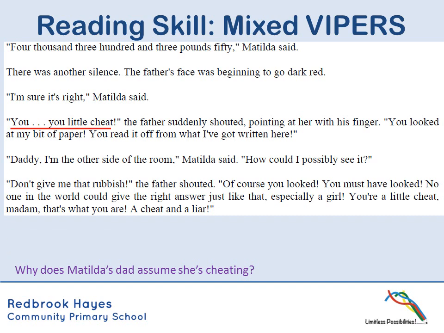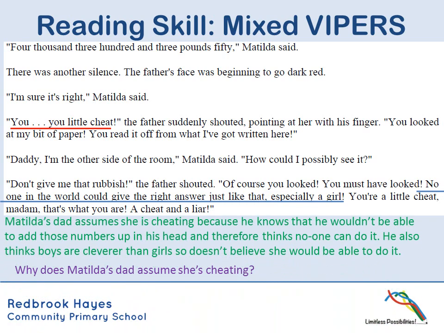So he's saying there, look, she's a little cheat, and this is some of the reason that he's giving for it. No one in the world could give the right answer just like that, especially a girl. So I'm starting to think that obviously you can tell from that he thinks that boys are cleverer than girls, and potentially he is unable to do that himself, and because she's so young, he just doesn't think she can do it, so he just assumes she's cheating.